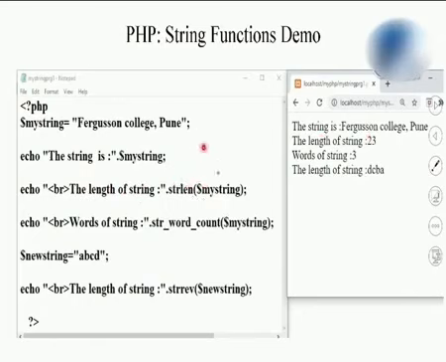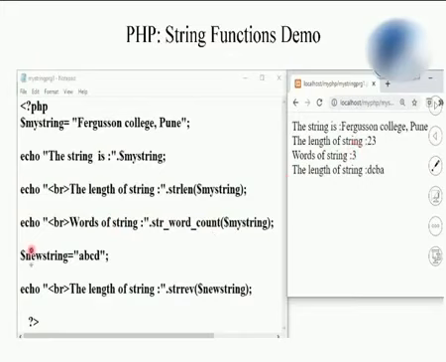String length needs one parameter. The value which is given to the function is called a parameter. So I am passing this to it. This variable has the value Fergusson College Pune. That's why it has counted the number of characters as 23. Students, how many words are there? Obviously 3 words are there in this. So str_word_count has given me the output as 3.